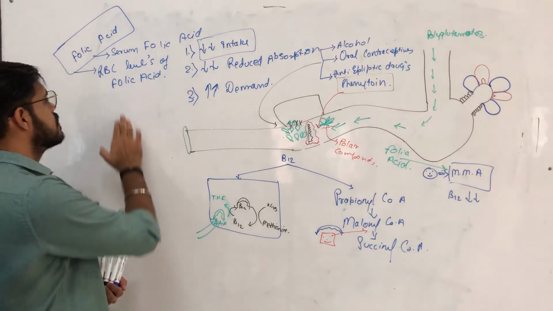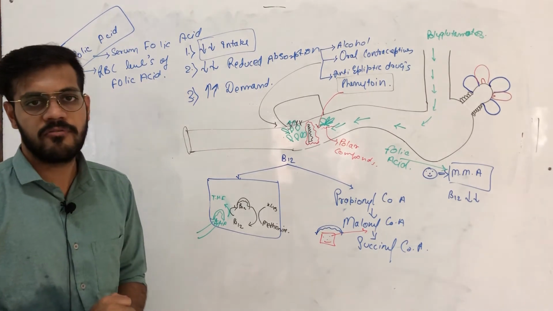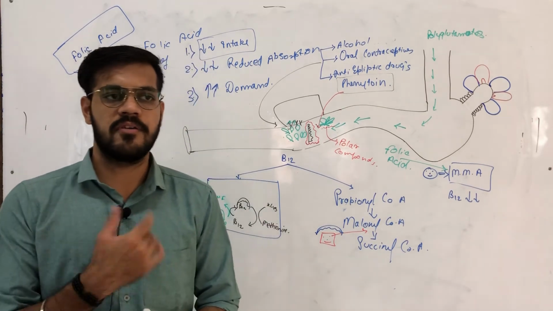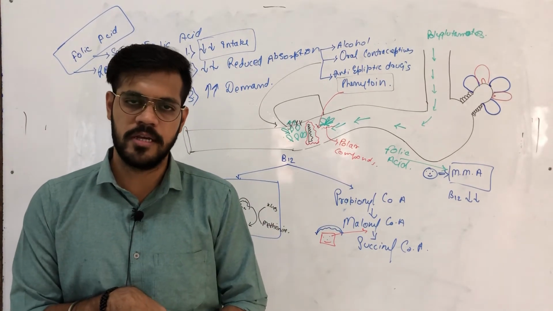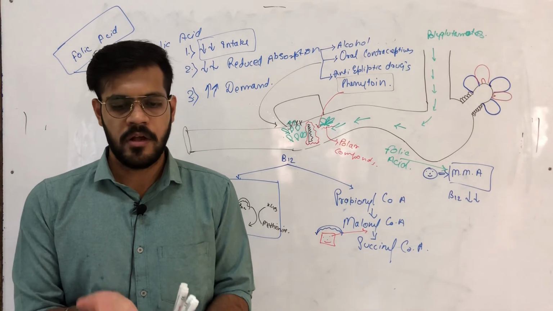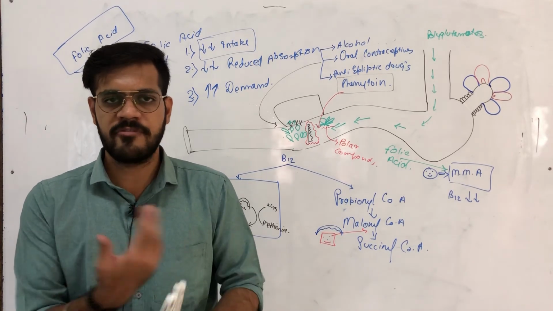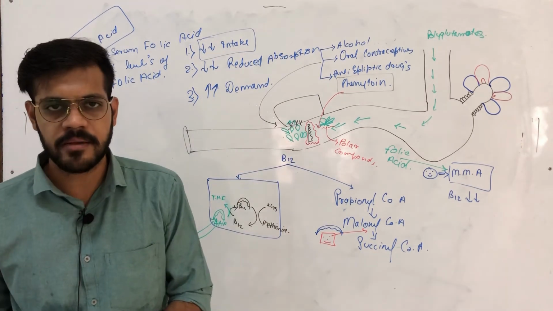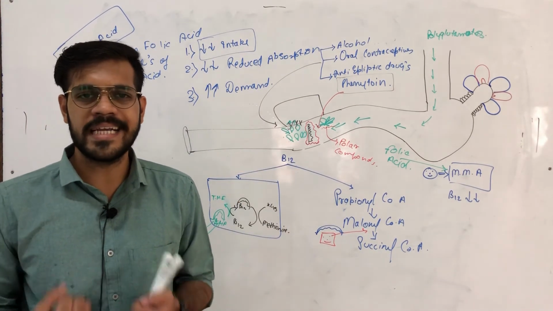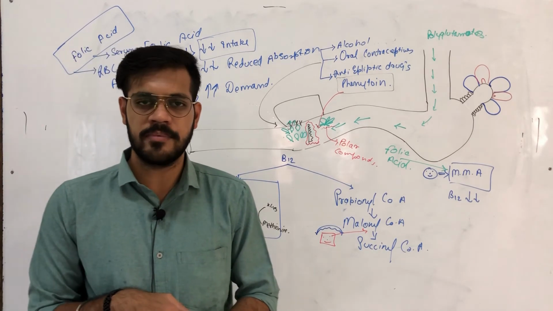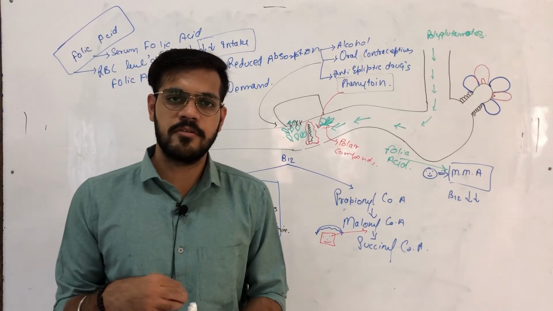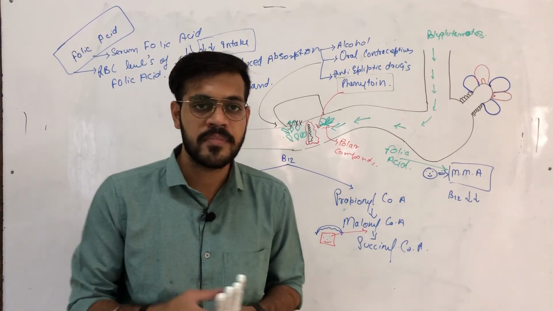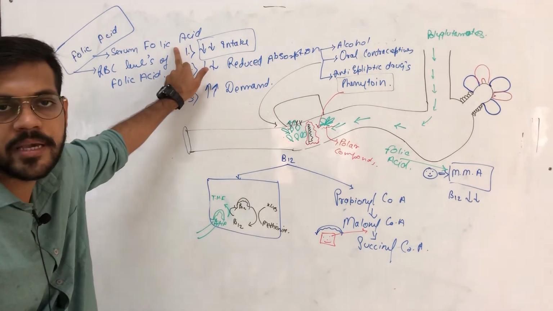The answer is RBC levels of folic acid. If a person has a deficiency of folic acid and we take his blood sample in the morning, and before giving the sample he eats some green leafy vegetables, which will eventually go into his blood, the levels of folic acid may fluctuate and the serum levels may increase.